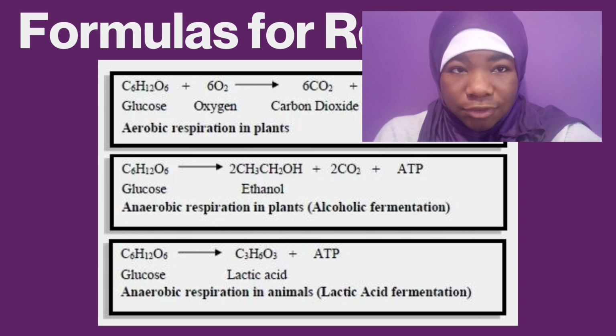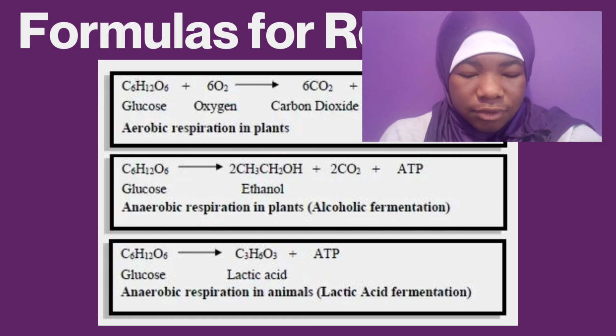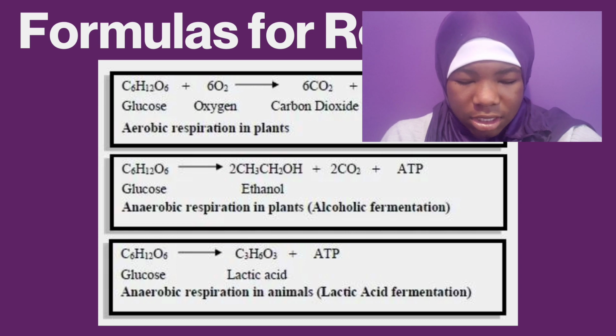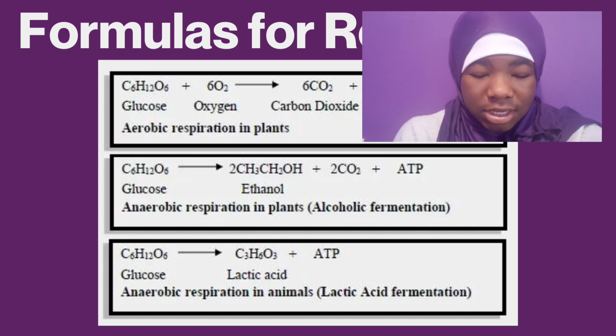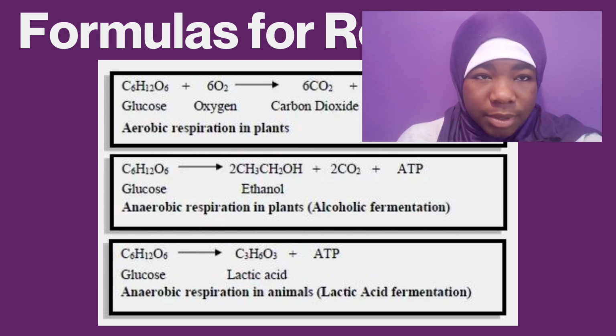And then the last formula we have is anaerobic respiration in animals, or lactic acid fermentation. And we have C6H12O6 gives C3H6O3 + ATP. So basically glucose will give you lactic acid. These are just some formulas for respiration that you might be asked or you might have to remember.